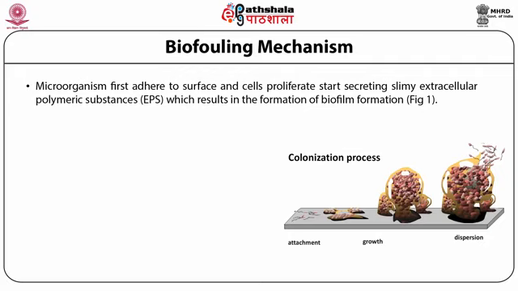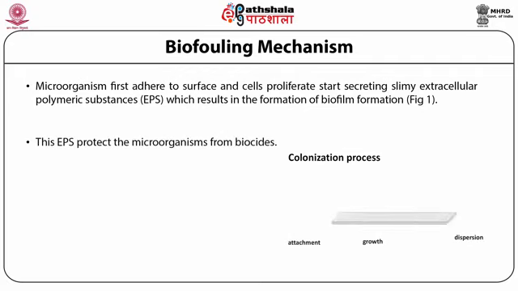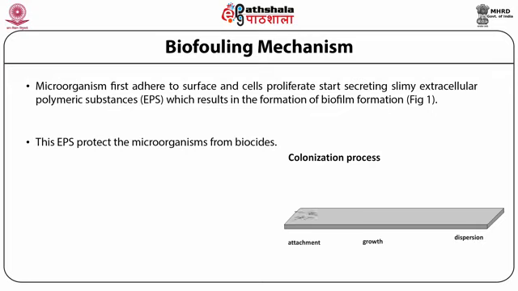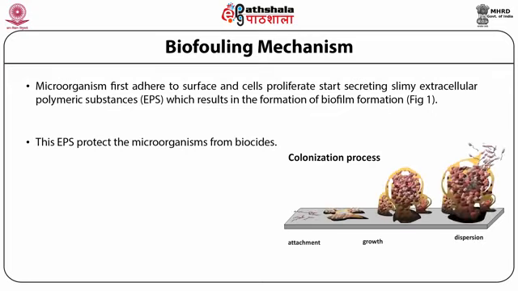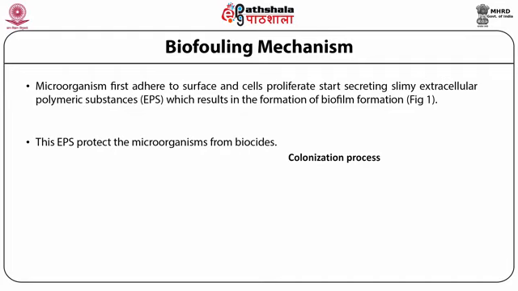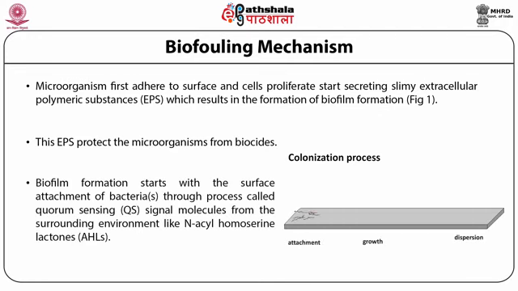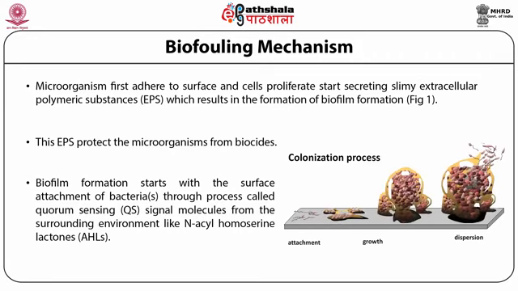These extracellular polymeric substances protect the microorganisms from biocides. Biocides we have already discussed; these are the chemicals that are used to remove or to kill the microorganisms. Biofilm formation actually starts with the surface attachment of the bacteria.